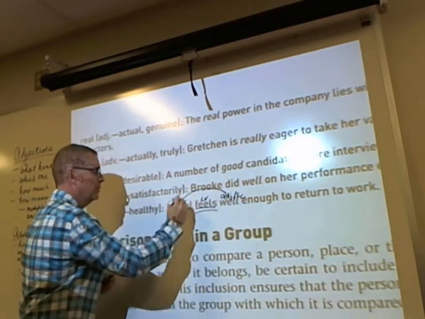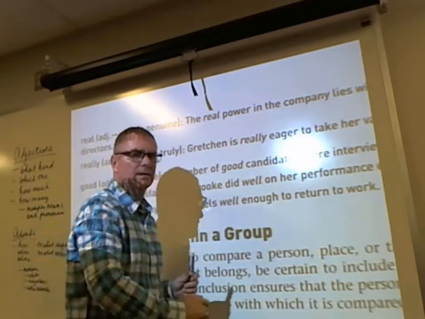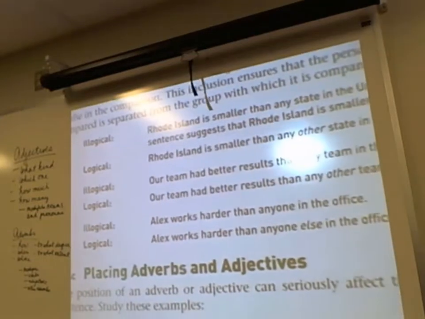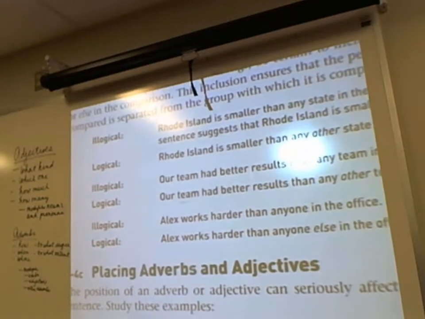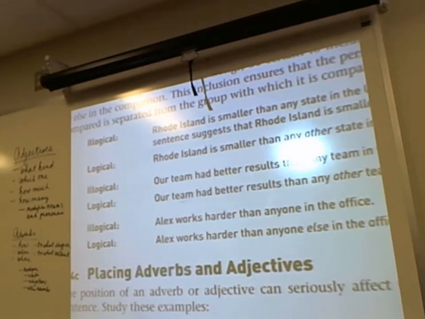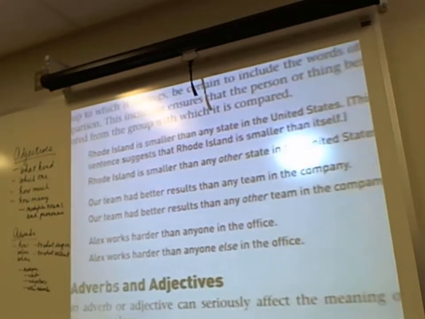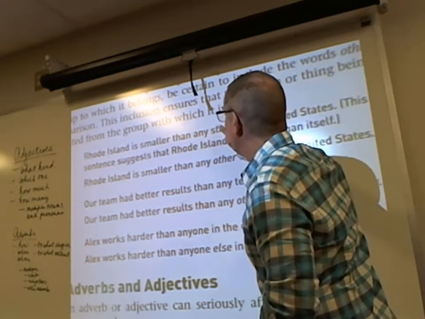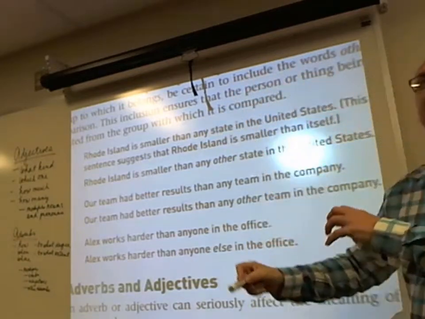Okay, here are some illogical uses of words. Sometimes we need to add the word only or other or something to that effect. Here we have Rhode Island is smaller than any state in the United States. We need to add the words than any other state, because it's not smaller than itself, it's smaller than any other state. So the word other is an adjective to modify which state? Any other state. The next one is illogical as well.